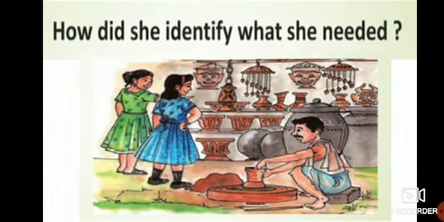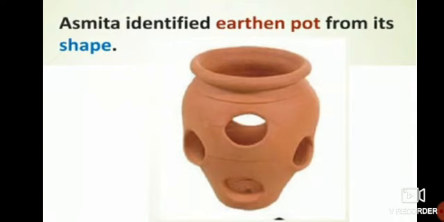So girls, how did Asmita identify what she needed? She wanted to buy an earthen pot. There are so many things in the picture, but how did she identify the earthen pot? Can you guess? Exactly. Asmita identified the earthen pot from its shape.